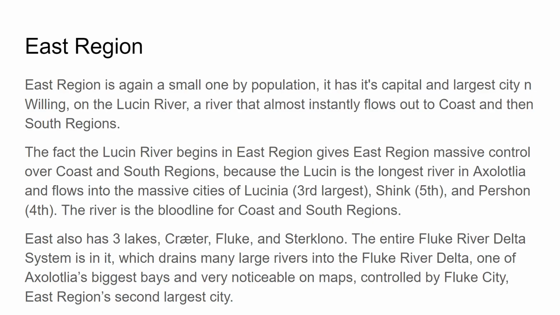East region is again a small one by population. It has its capital and largest city. It's supposed to be in Willing on the Lucin River, a river that almost instantly flows out to coast and south regions. The fact the Lucin River begins in East region gives East region massive control over coast and south regions, because the Lucin is the longest river in Axolotlia and flows into the massive cities of Lucinia, Axolotlia's third largest, Shink, fifth largest, and Persian, fourth largest. The river is the bloodline for coast and south regions.